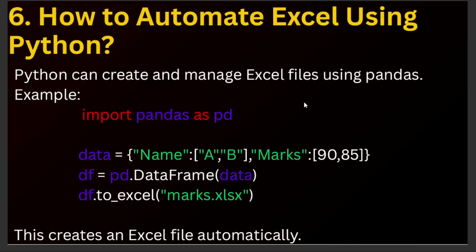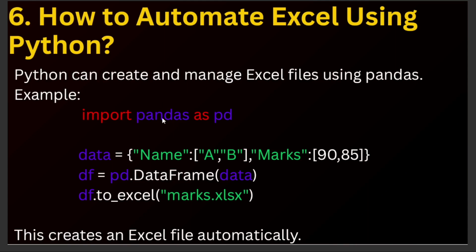Next question. How to automate Excel using Python? This is very important. Many accounting-based companies use Excel automation. Python can create and manage Excel files using Pandas. Pandas is a very important library to work with Excel files.